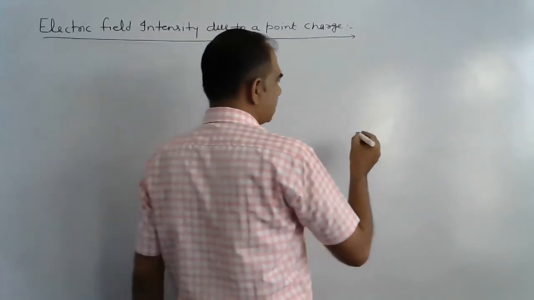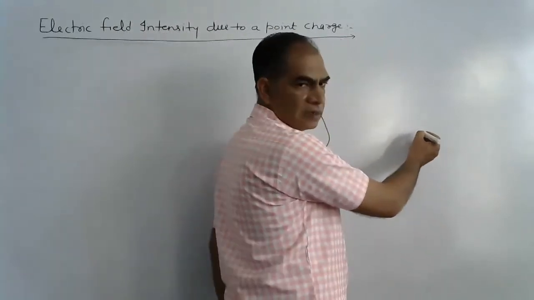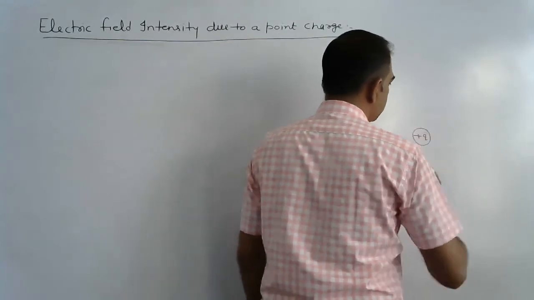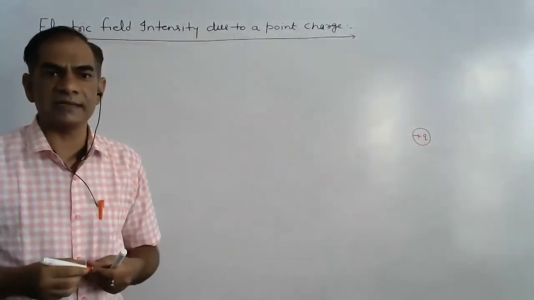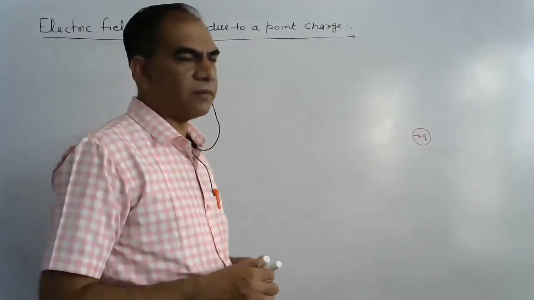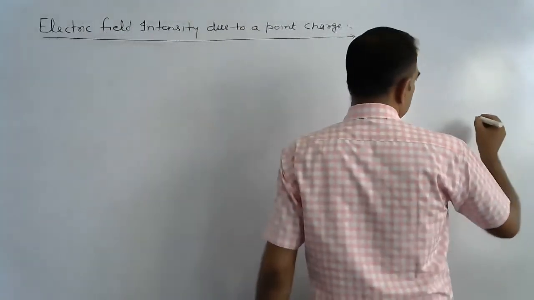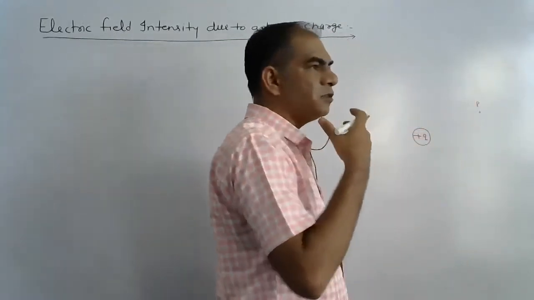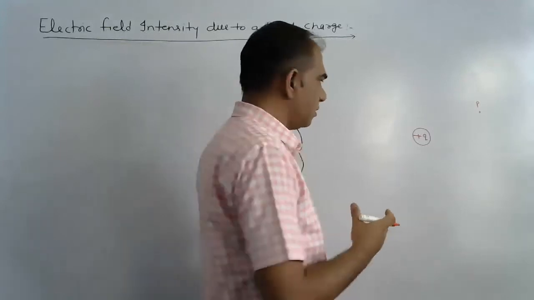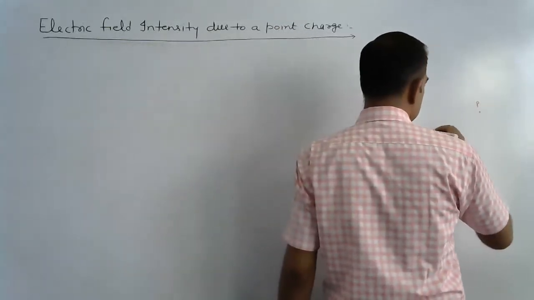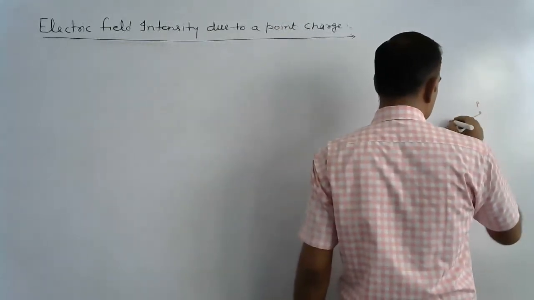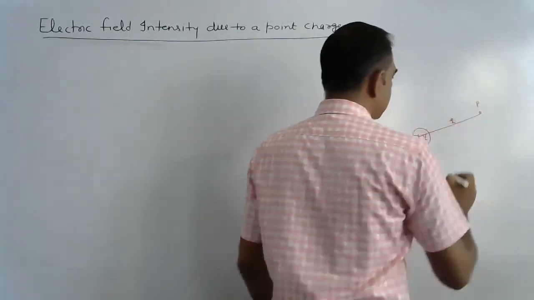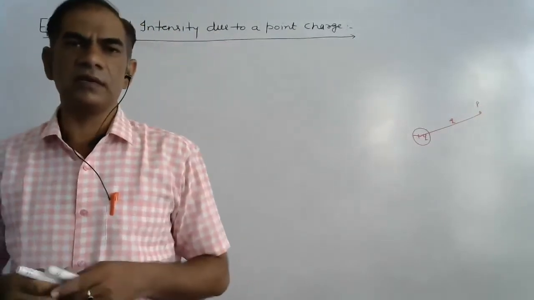Let us consider this is the point charge. Here we place a unit positive charge. This is the point charge in static form, and this is the point P where we want to calculate field strength due to this charge. It is r distance away from this point charge.